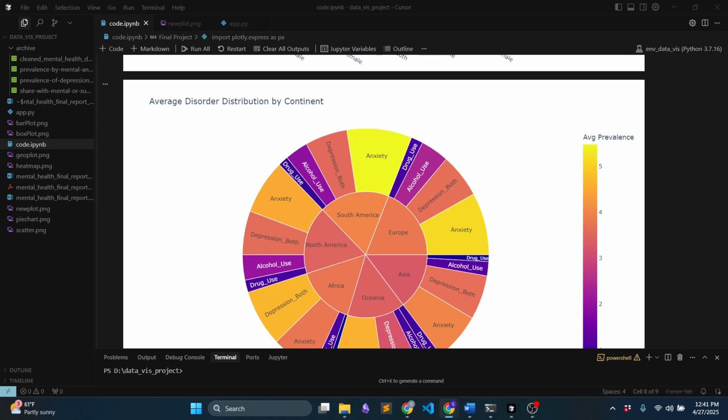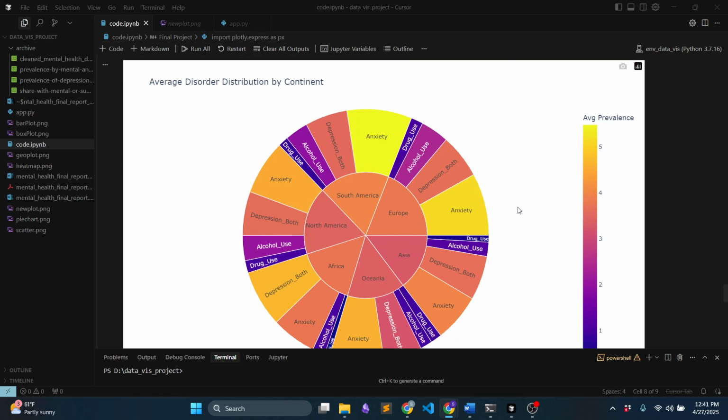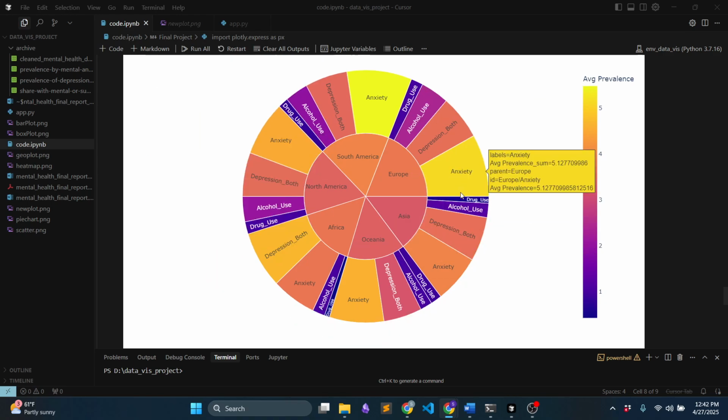And then another one is the sunburst chart I have used. You can see that the top continents, Europe and South America, have the highest average prevalence for both anxiety and depression. And then I found that Africa and Oceania report lower average prevalence rates across all disorder types. But overall, I found that anxiety and depression both basically dominate this pie chart.